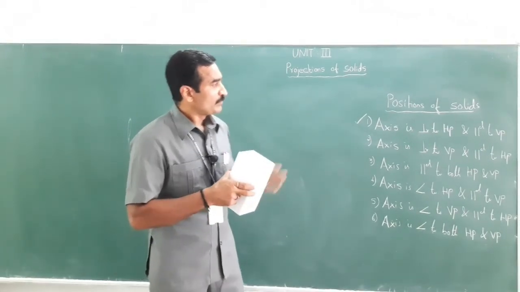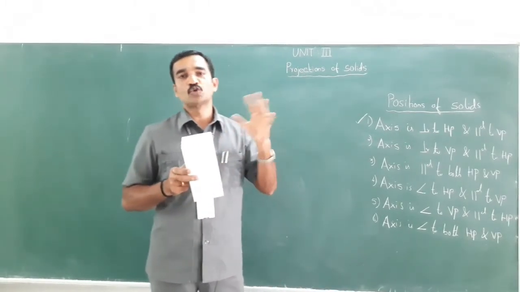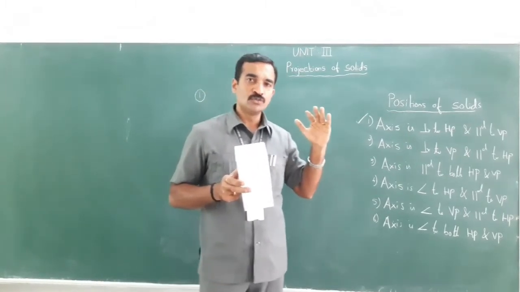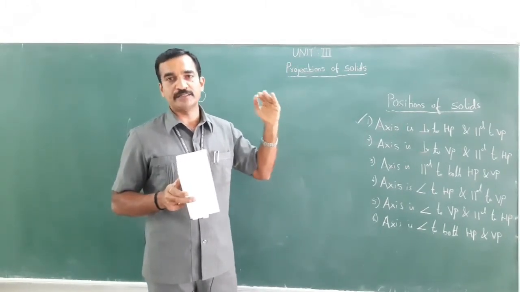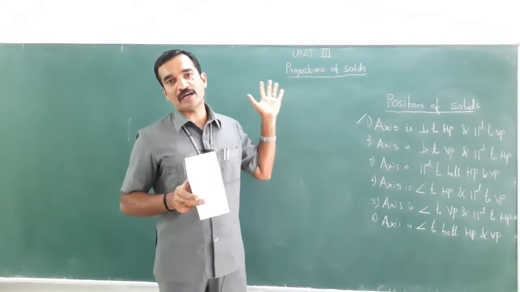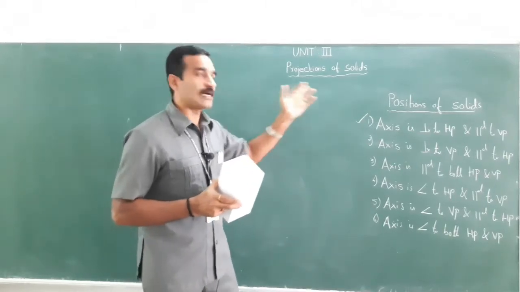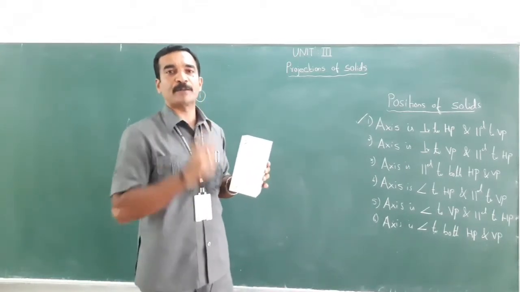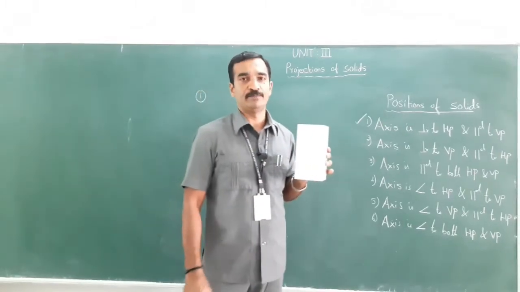Now, as far as projections of plane surface is concerned, where will you get the true shape? Where the plane surface is parallel to a plane. If the surface is parallel to HP, then you will see the true shape on HP. If the plane surface is parallel to VP, then you will see the true shape on VP. When it comes to solid, it is totally different. When the axis is perpendicular to any one of the planes, there you will get the true shape.